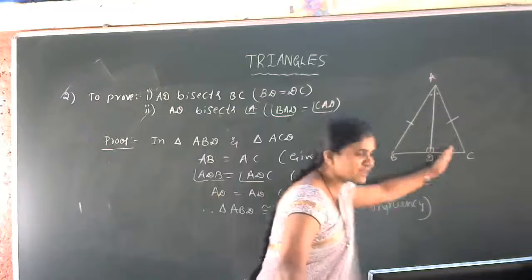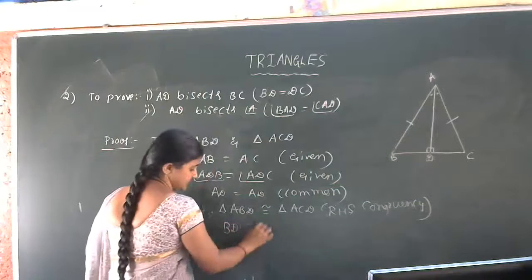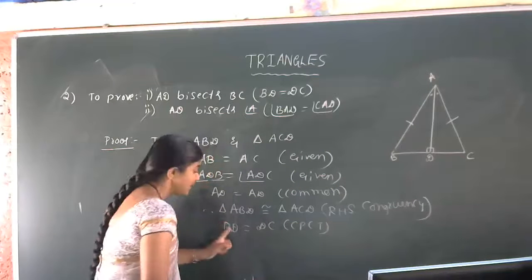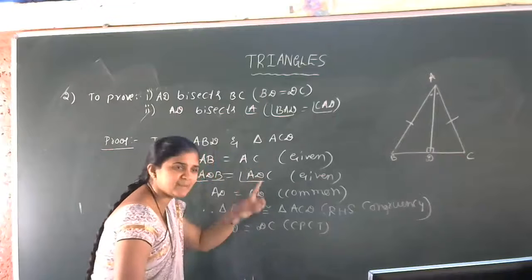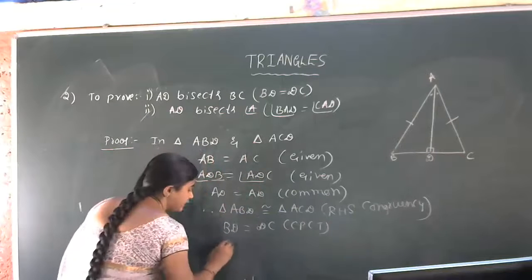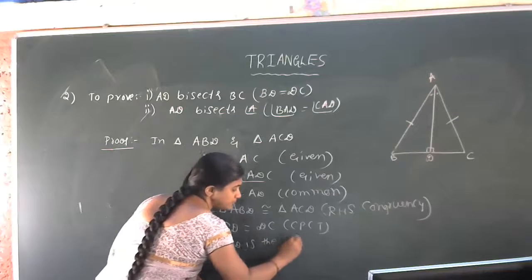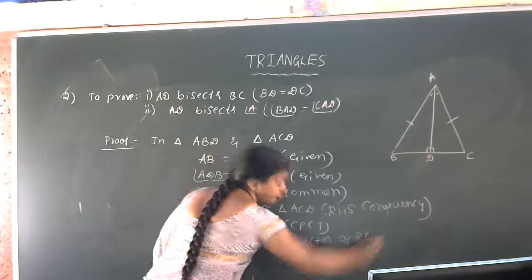BD is equal to DC, CPCT? Yes. Therefore, BD is equal to DC, CPCT. BD, DC, both are equal in the sense AD is the bisector of BC. Therefore, AD is the bisector of BC. First proof is over.